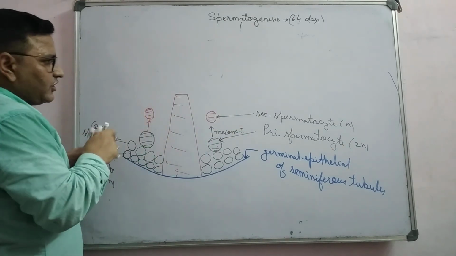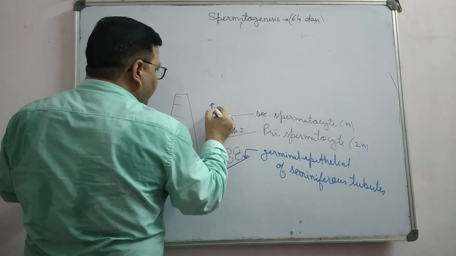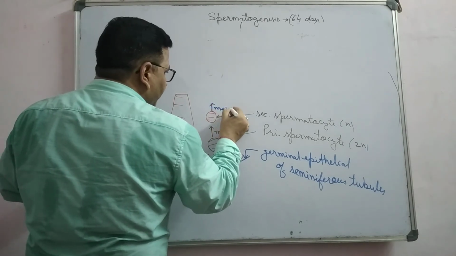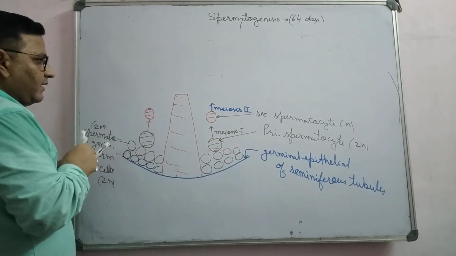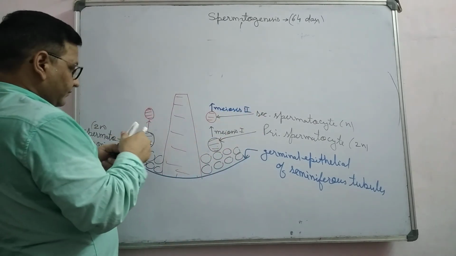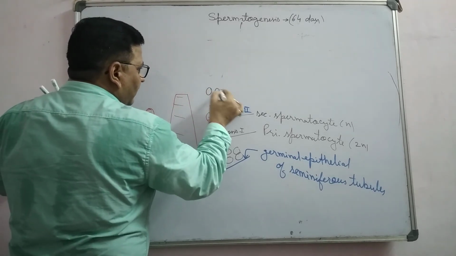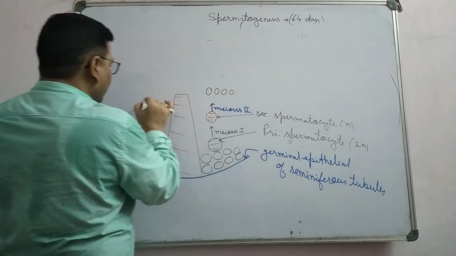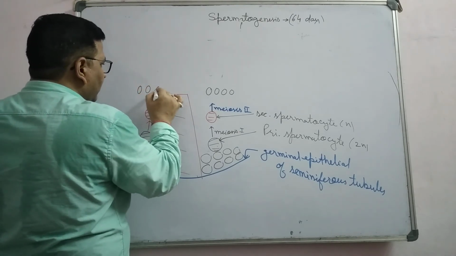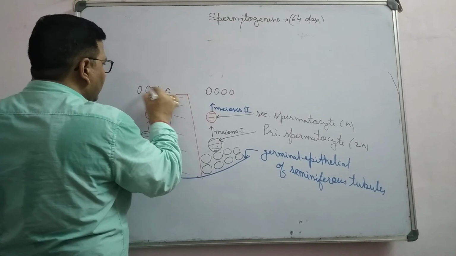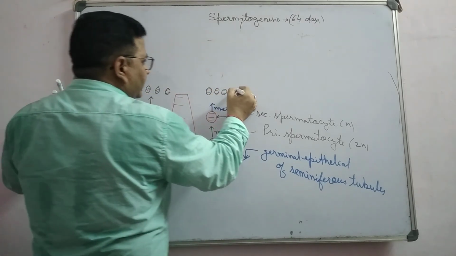These secondary spermatocyte cells, after meiosis second, form spermatids.